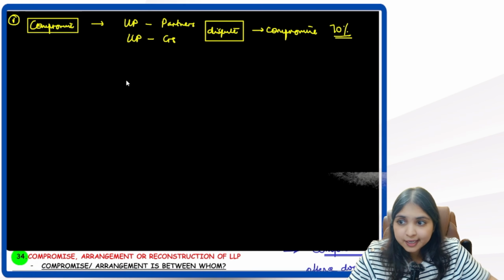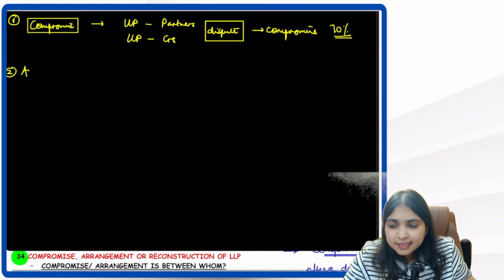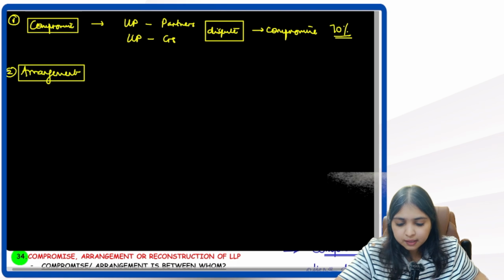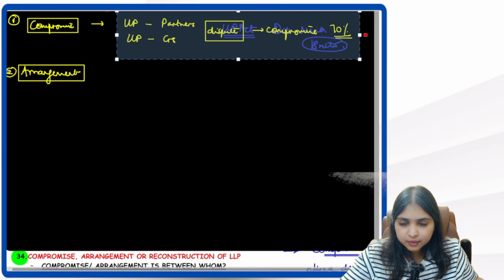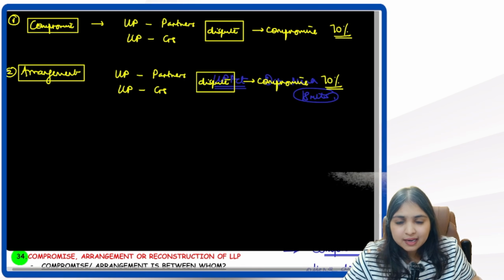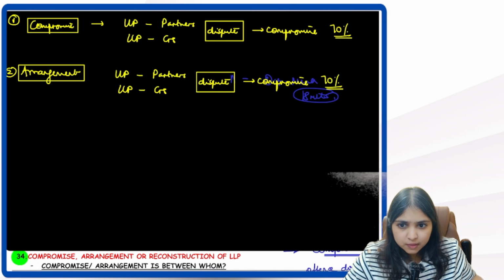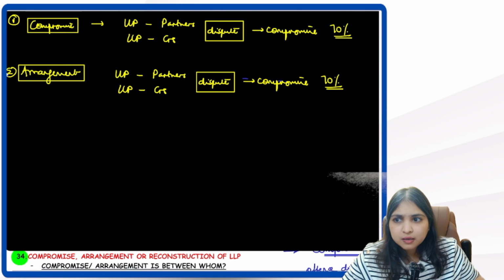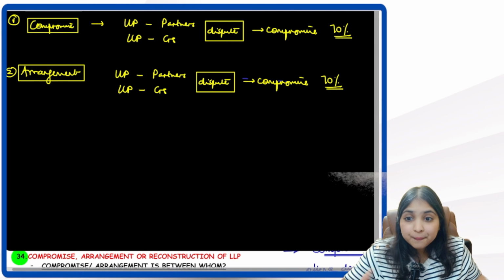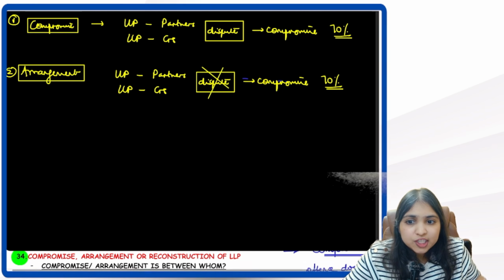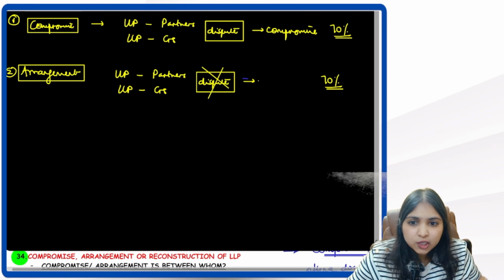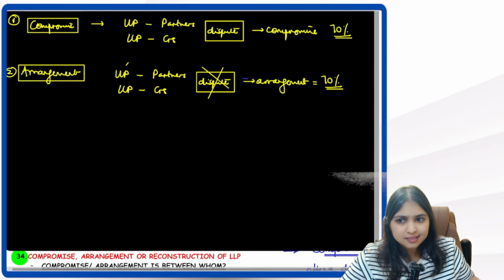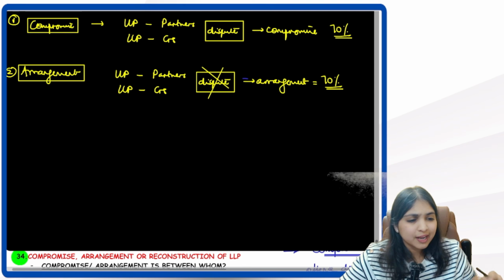Second word is arrangement. In arrangement, even over here, same thing, between the LLP and the partners, between the LLP and the creditors. So between them, even over here, some arrangement is happening, but this time there's no dispute. There's no dispute between them. We are just trying to change some clauses in their contract.